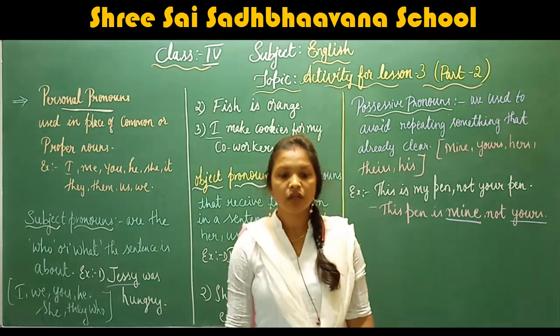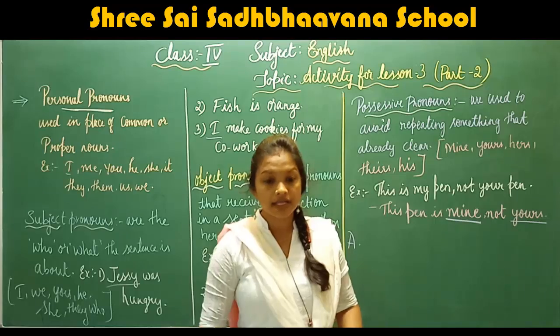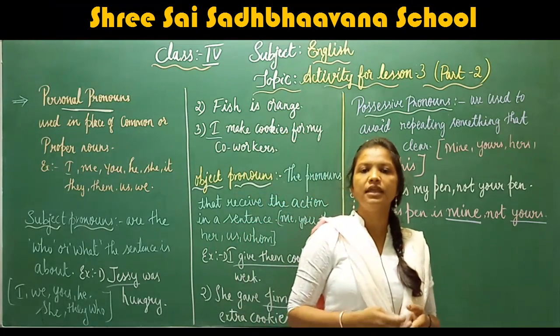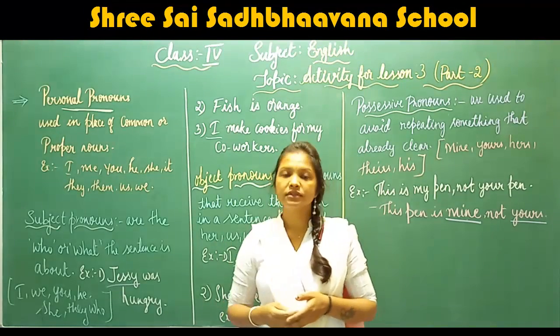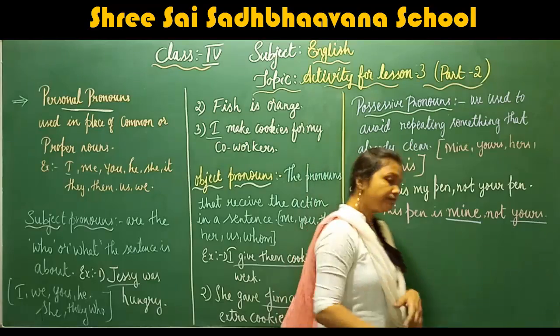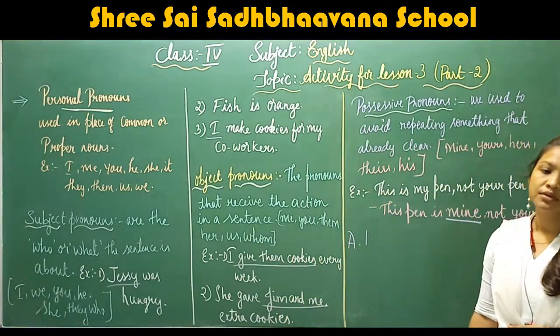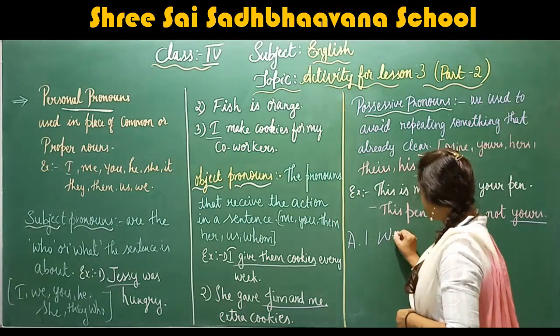Now, first sentence. What is the first sentence? We asked her to visit the old museum in Delhi. In this first sentence, which are the personal pronouns? We.